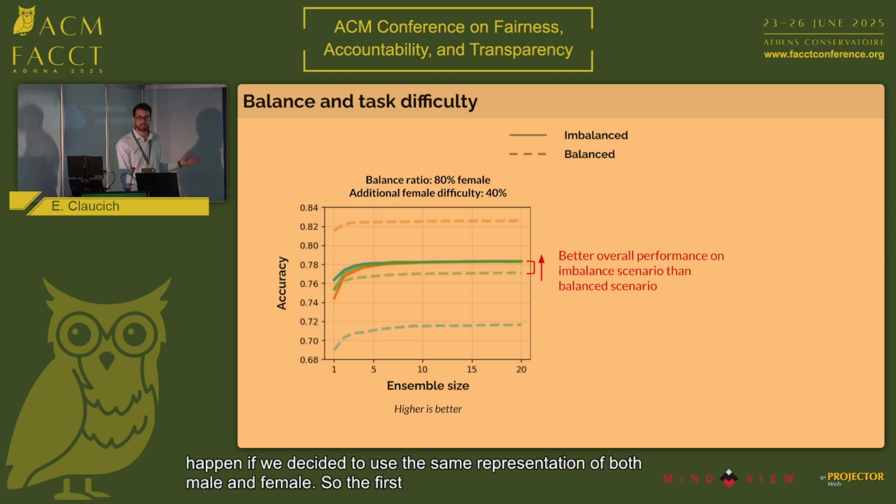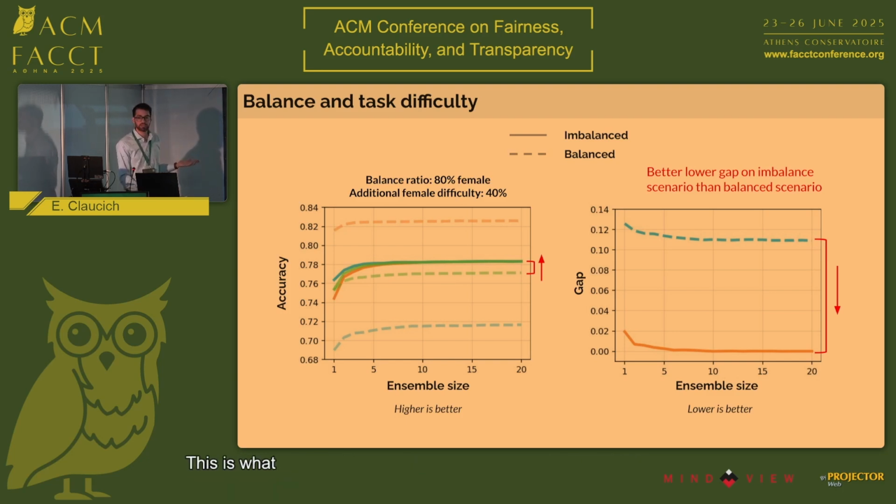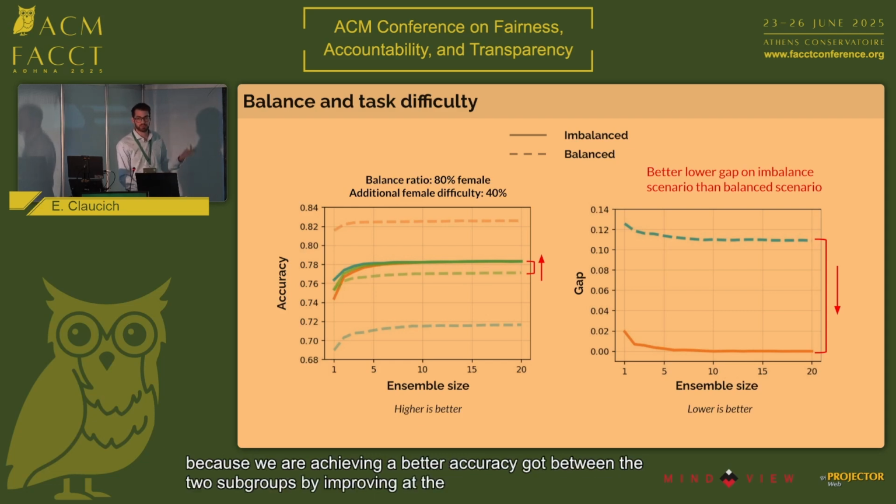So the first thing that you can see is that on the imbalance scenario, we achieve a better overall performance than on the balanced scenario. And not only that, we achieve a lower gap between the two subgroups of male and female on this imbalance scenario than on the balanced one. This is what we are going to call positive sum fairness, because we are achieving a better accuracy gap between the two subgroups while improving at the same time the overall performance of the model on this imbalanced scenario than on the balanced one.